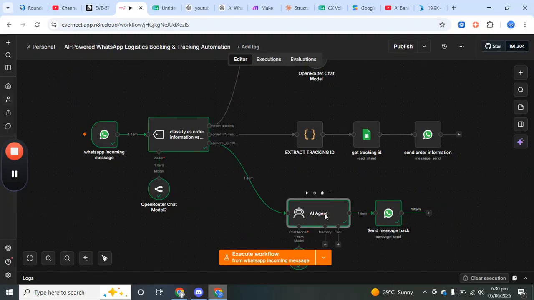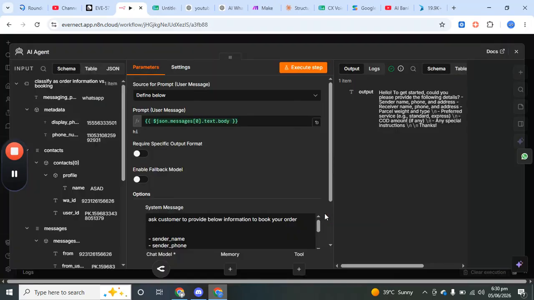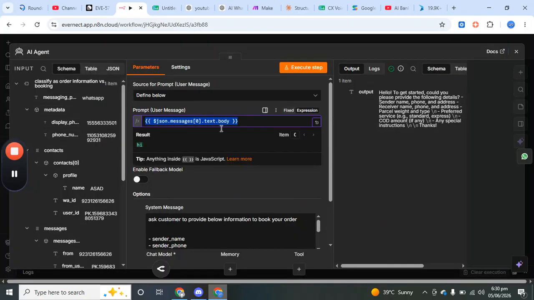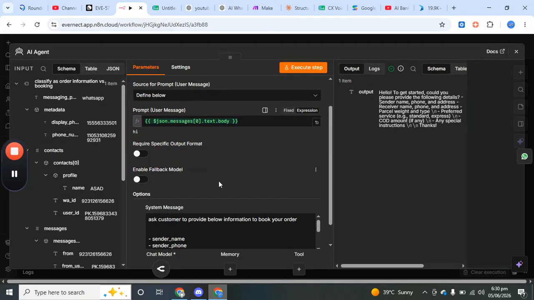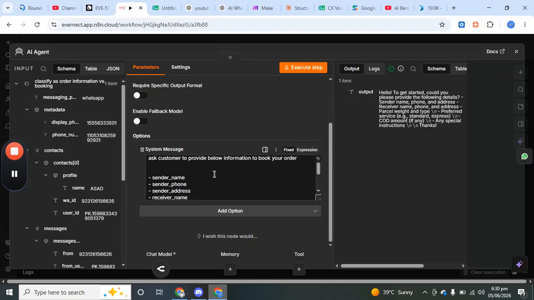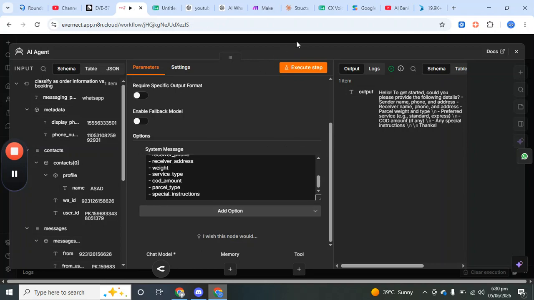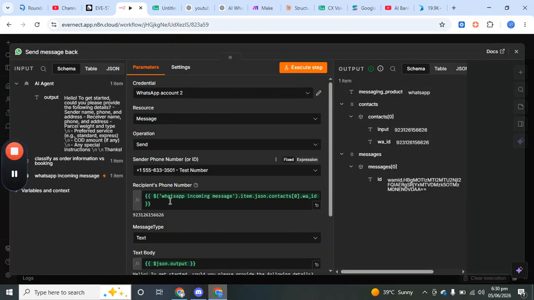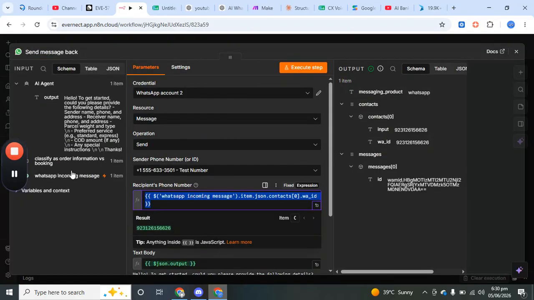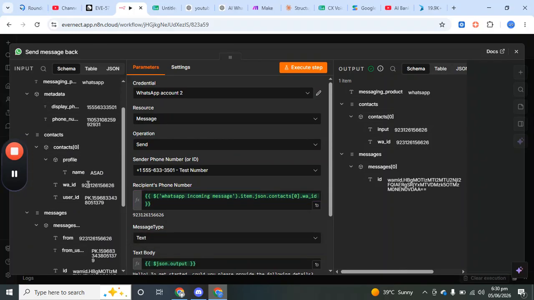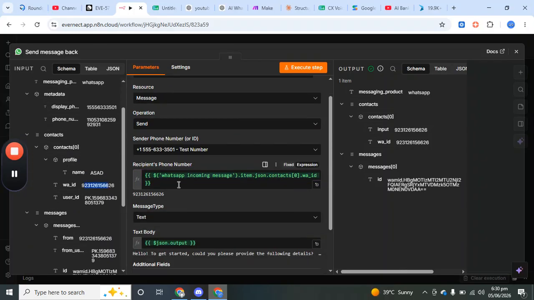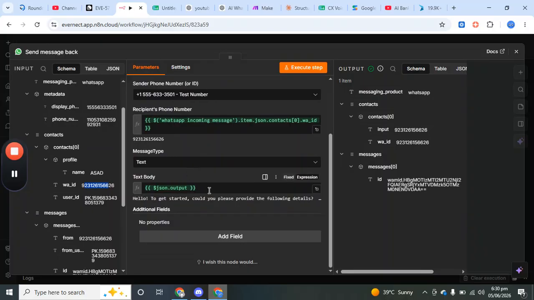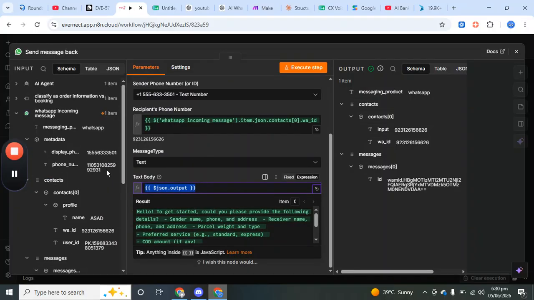So if I show you in the AI agent node, we are giving it a message and providing a system prompt: ask the customer to provide the below information. So that's why it's providing this. And now we are sending the message back to WhatsApp. For this, we are using the number from the WhatsApp incoming message node. So this is the number the customer is messaging, and now we are giving a reply back.